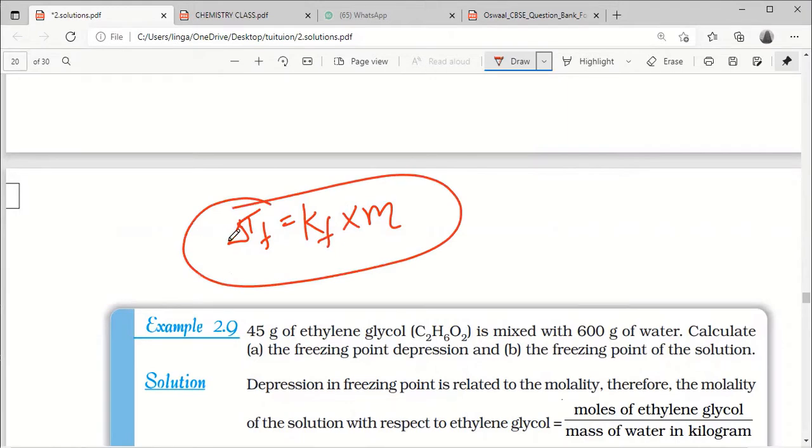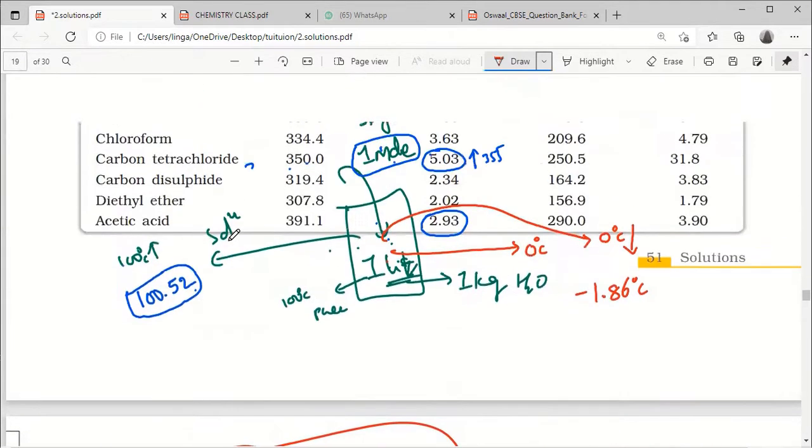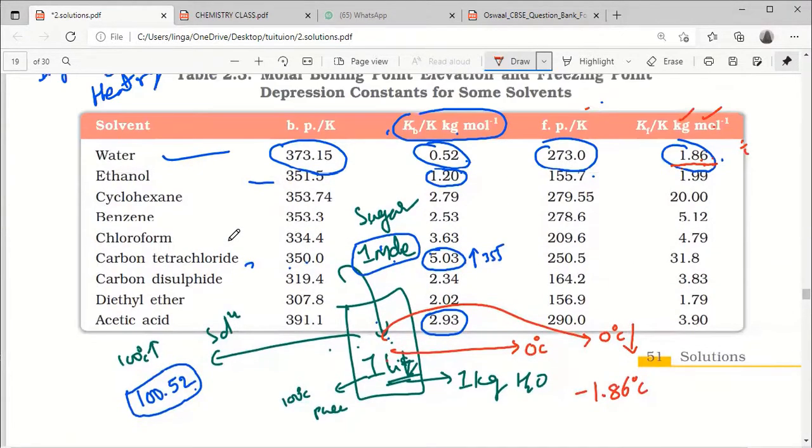Yes, sir. Now it is deleted in the syllabus, but sir, we dissolved 1 mole of sugar. That time our boiling point raised to 100.52. Instead of sugar, if I dissolved NaCl, that is also 1 mole only. What will our boiling point be?